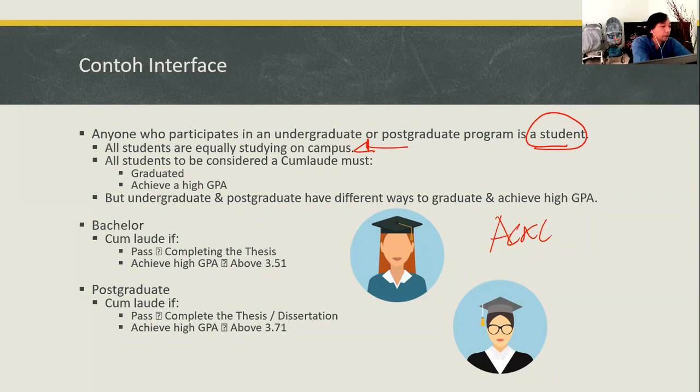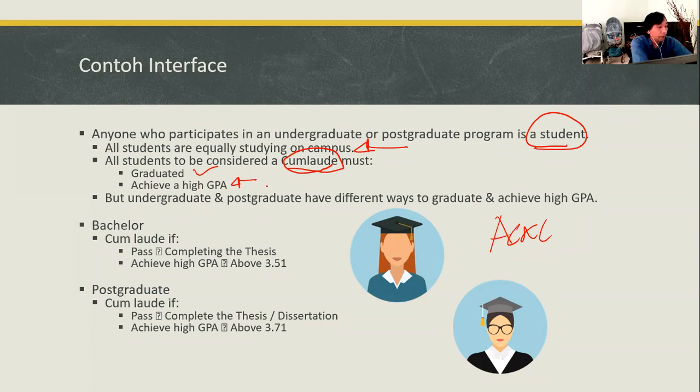So every student will have a course and will be studying inside the campus, and all students, undergraduate and postgraduate, can be considered cum laude, where the criteria to be fulfilled are that the student has to be graduated, of course, and also achieve a high GPA score.